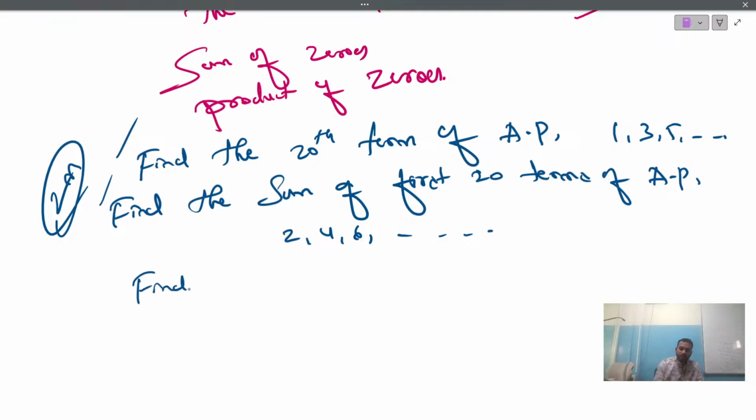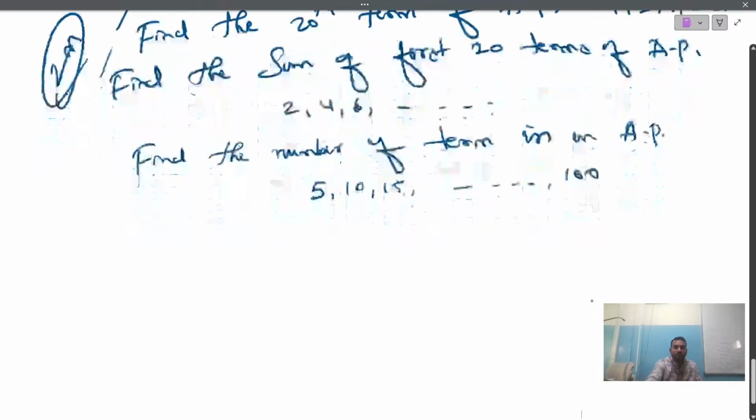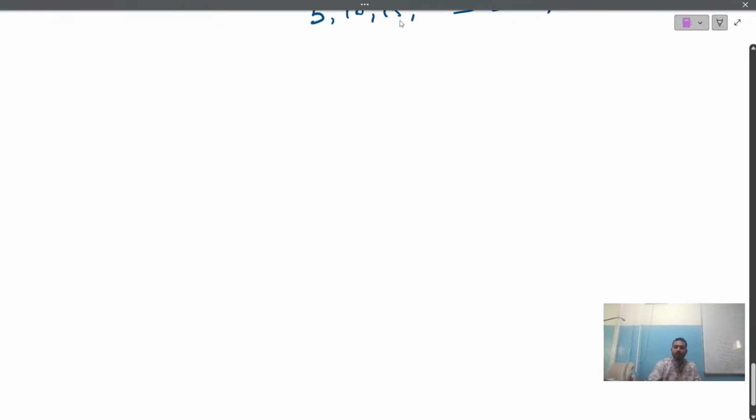Or find the number of terms in an AP. They may give you a question might be like 5, 10, 15 and so on till, let me say, 100. They may ask you: find the number of terms in an AP, find the 20th term of an AP, find the sum of first 20 terms of an AP. Like this, you can expect a question for 2 marks. Any question out of this: sum of zeros, product of zeros, find the nth term, find the sum of n terms. These are all among the most important topics. Don't hesitate to solve these sums. Clear?